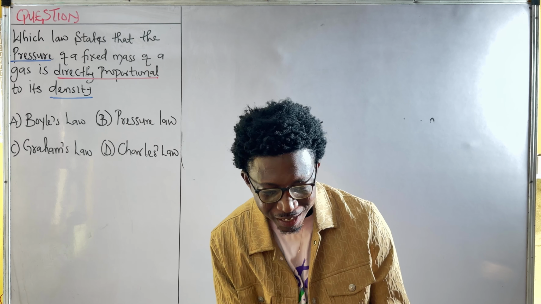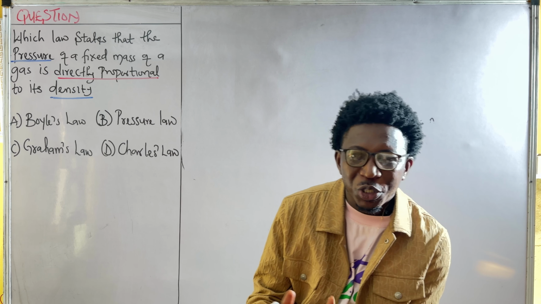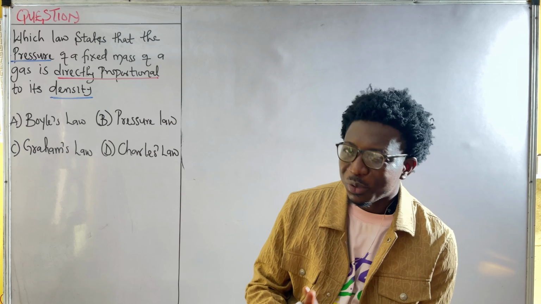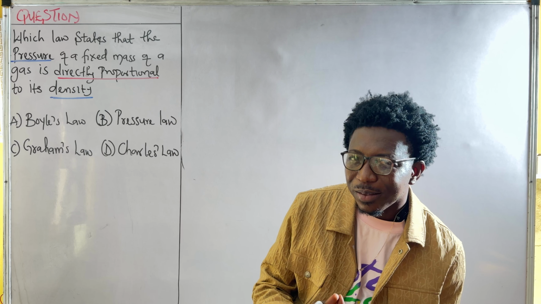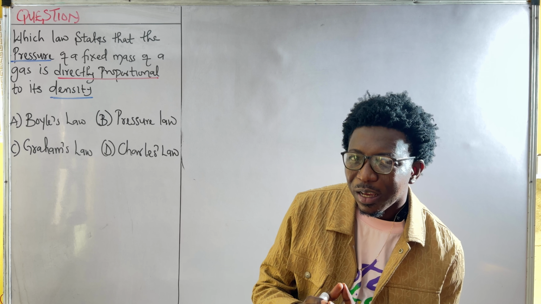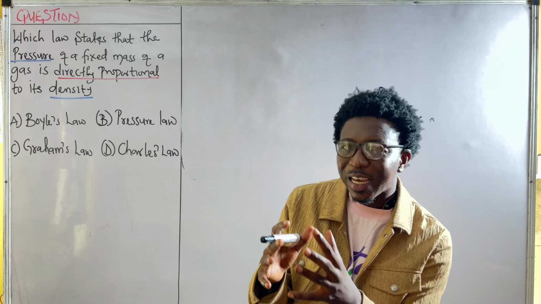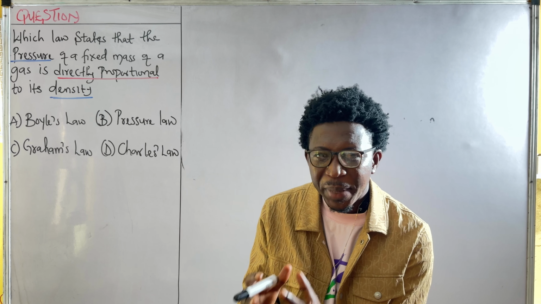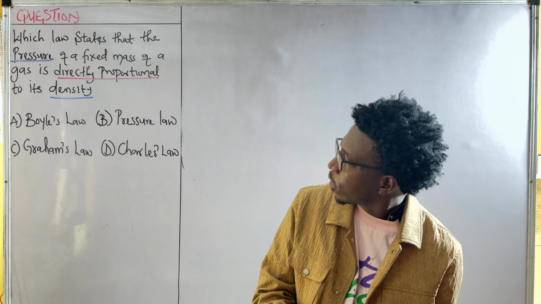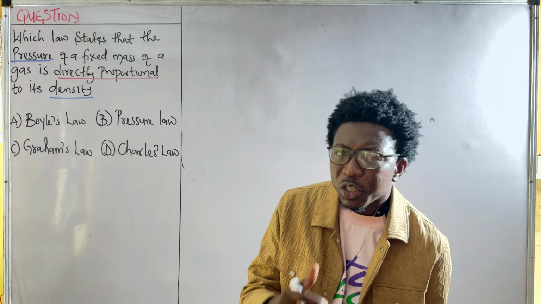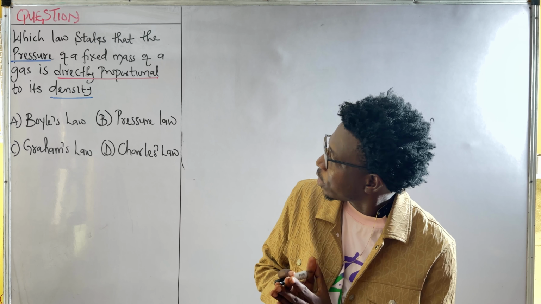Today in class, I gave my students some questions, and one of the questions is on the board. The question on the board is quite easy, but you don't have to dive into it. You have to observe it very well, because if you attack this question, you may likely pick the wrong answer. The question states, which law states that the pressure of a fixed mass of gas is directly proportional to its density?